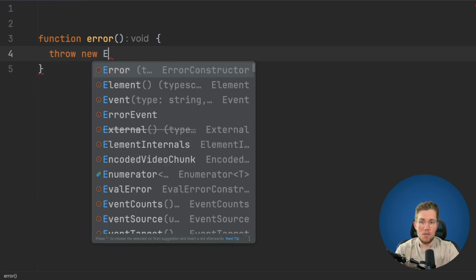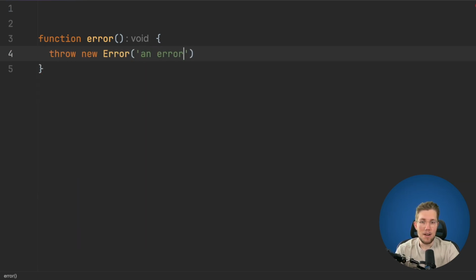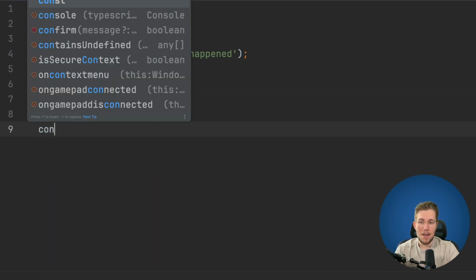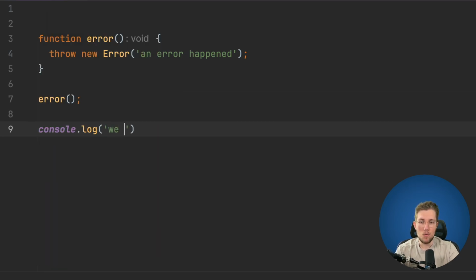The first thing we will do is work a little bit with functions. Let's say we have a function called error, and we say throw new Error, an error happened. Now, if I call this function here, and I have a console log that says we are here, then we don't get any compile time warning or anything like that.